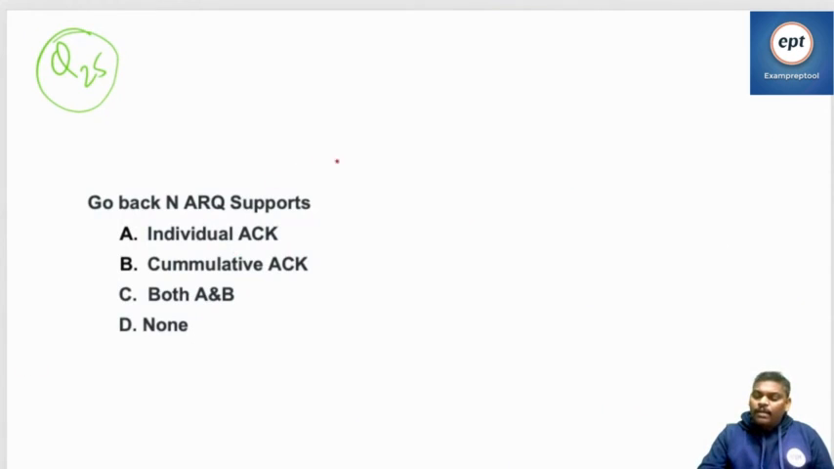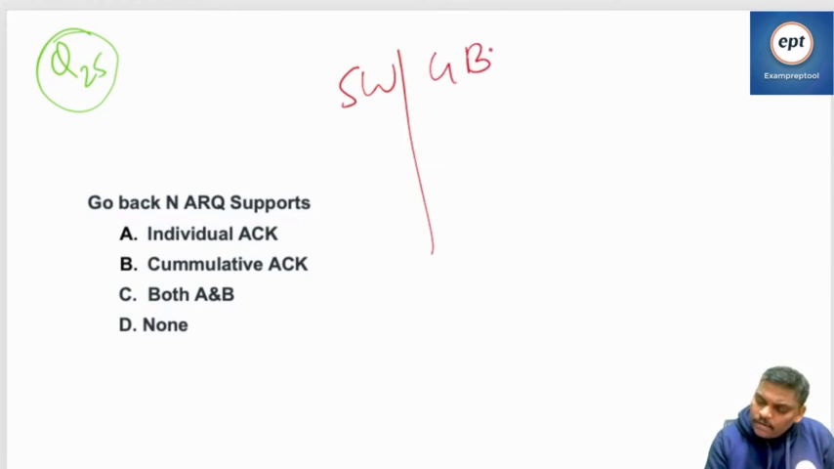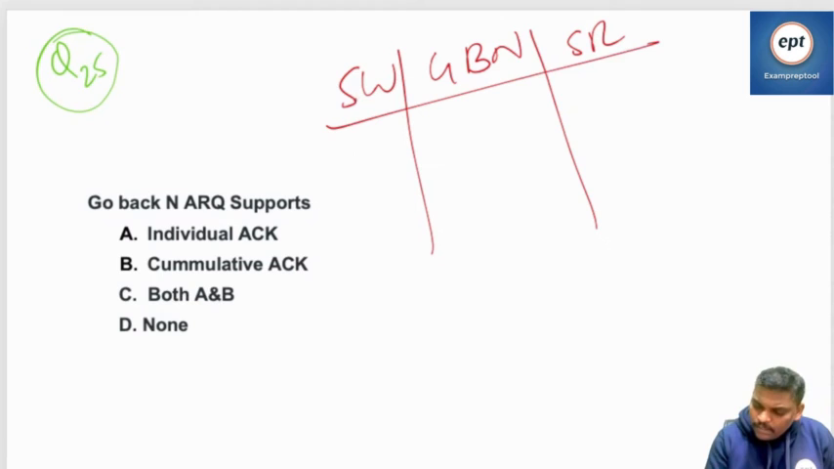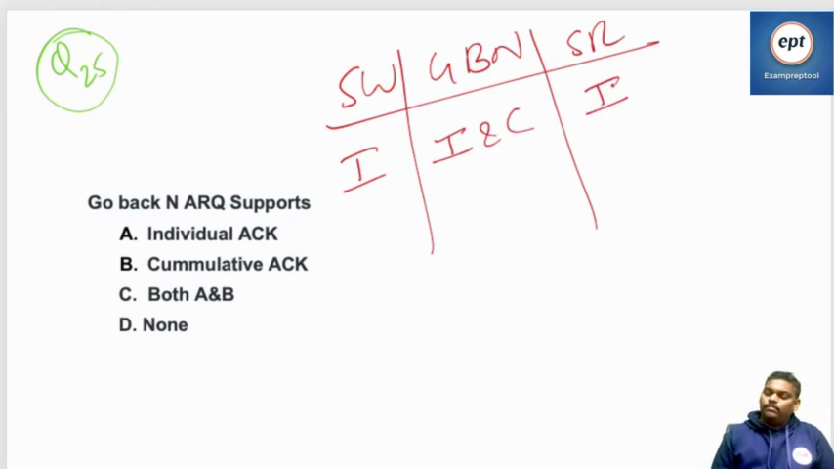Remember, Go Back N. See this one: Stop and Wait, Go Back N. Selective Repeat follows individual ACK. Go Back N follows individual and cumulative. Stop and Wait follows only individual. So Stop and Wait: individual. Go Back N: individual and cumulative both. Selective Repeat: individual.